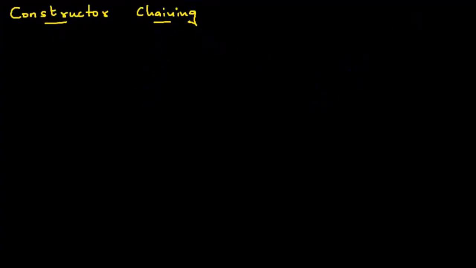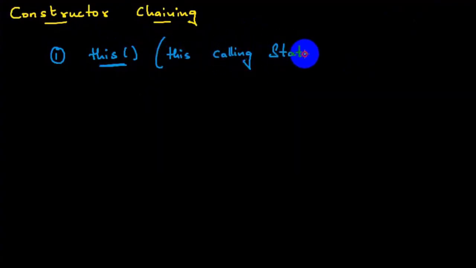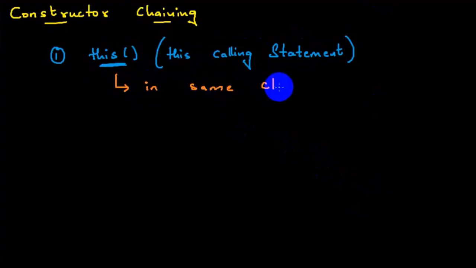Constructor chaining will happen in two ways. The first one is with the help of this calling statement. We write it as this of, but we generally call it this calling statement. With the help of this calling statement, I can achieve constructor chaining in the same class. Got the clarity here?